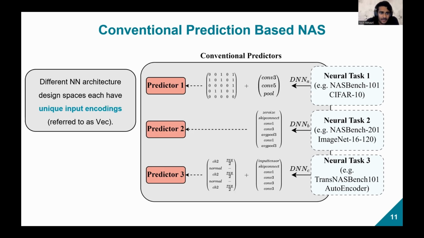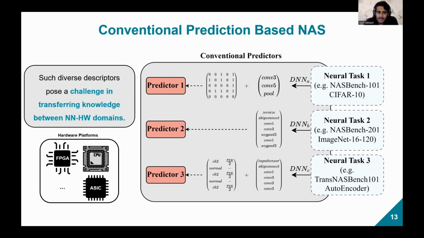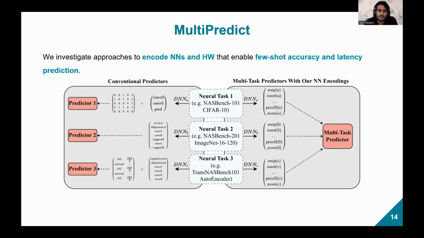As you can tell, different neural network architecture design spaces each have unique input encodings, and we refer to these different encodings as WEC. Similarly, different hardware platforms will also have unique properties and descriptors. These diverse descriptors and encodings pose a major challenge in transferring knowledge between neural network and hardware domains.